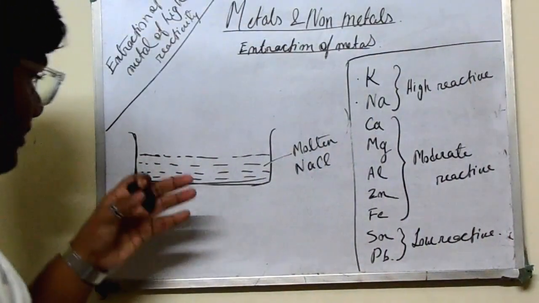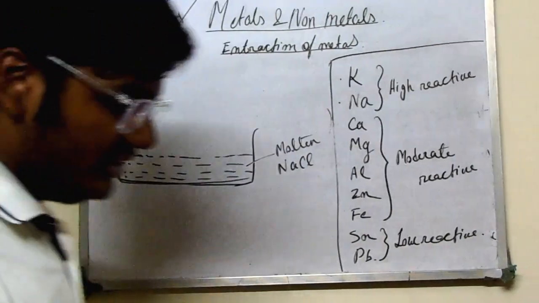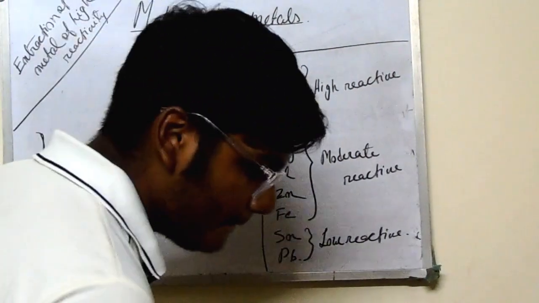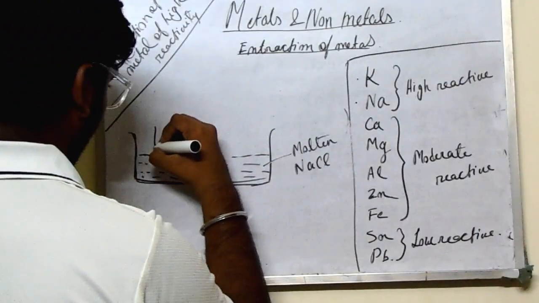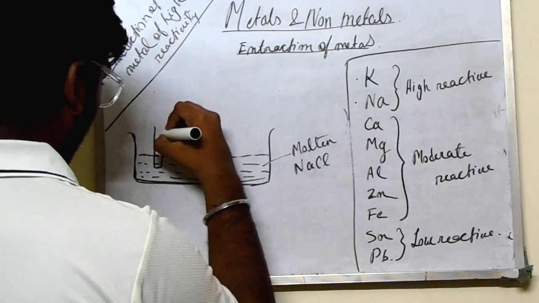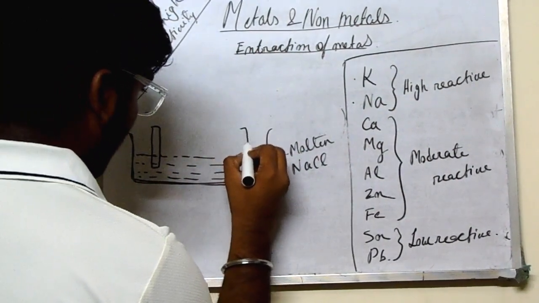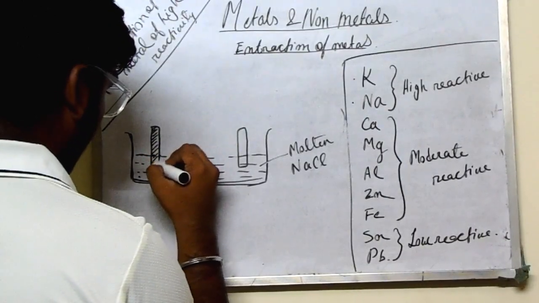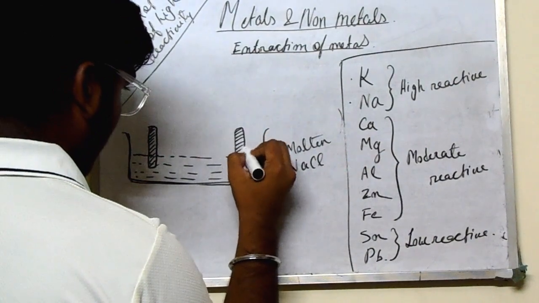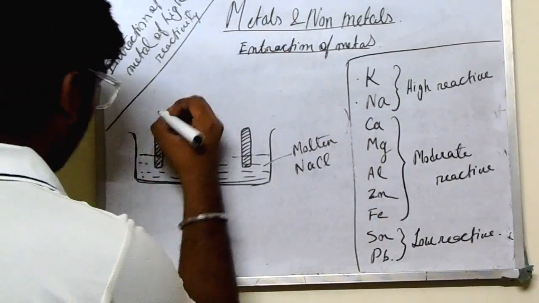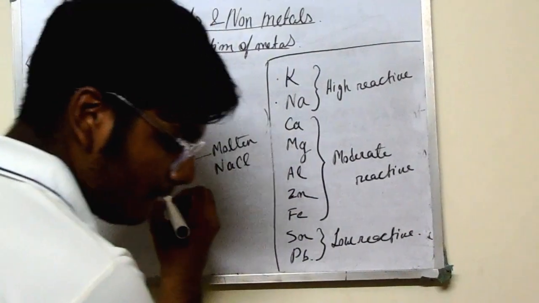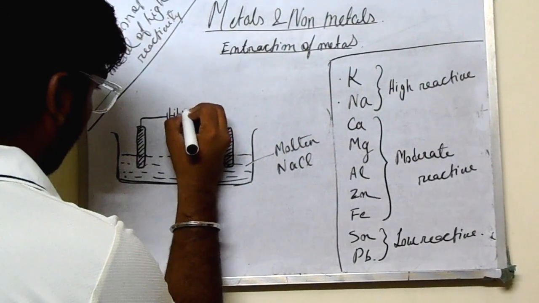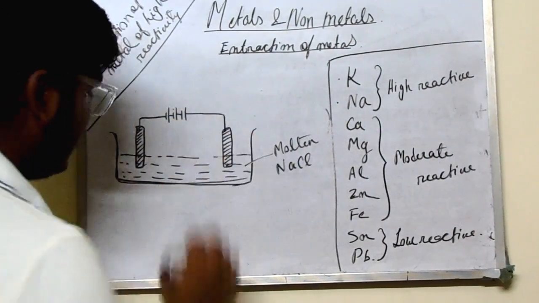We all know that in the process of electrolysis there are two electrodes involved, that is cathode and anode. This is a circuit.